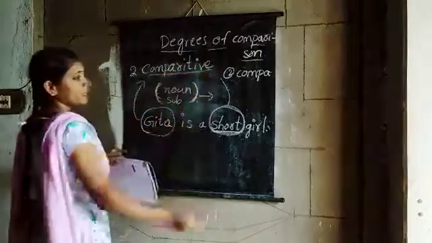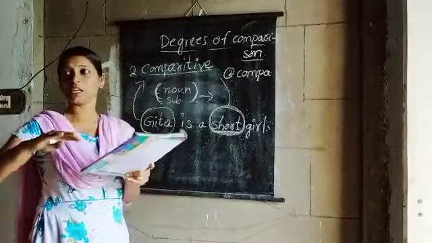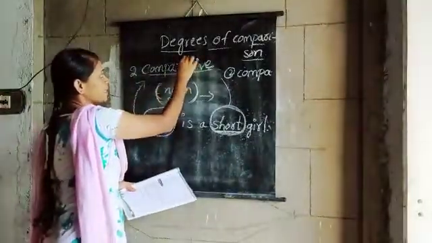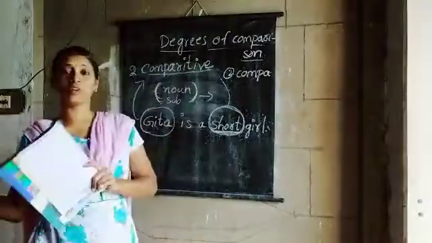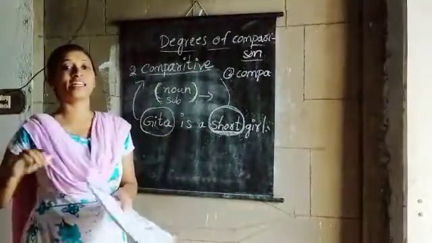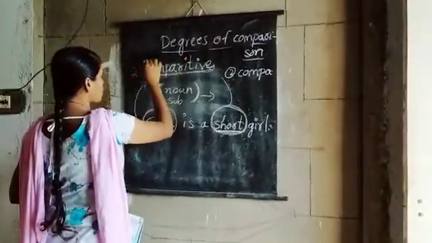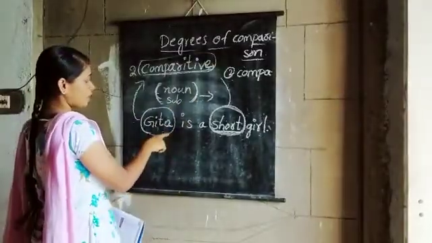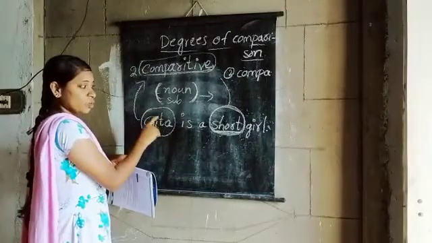Automatically you have to understand comparative means comparing with others. Comparison means comparing. Comparing with others is called comparative. So we are comparing with others. Now we are talking only about Geeta.